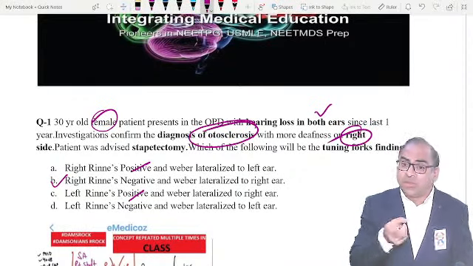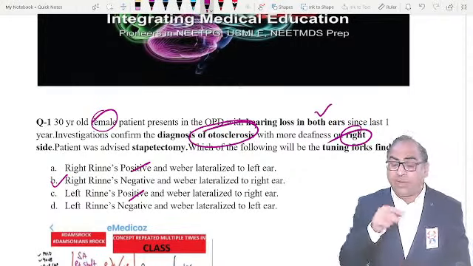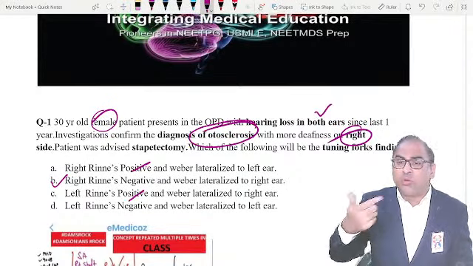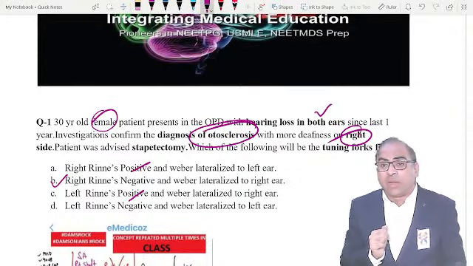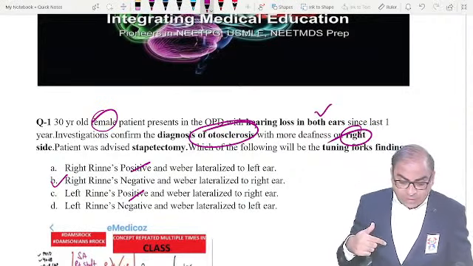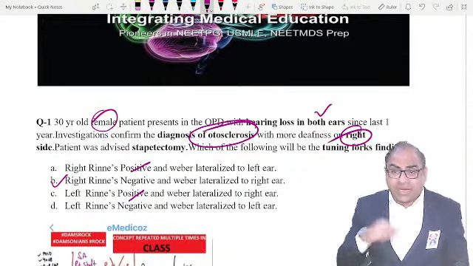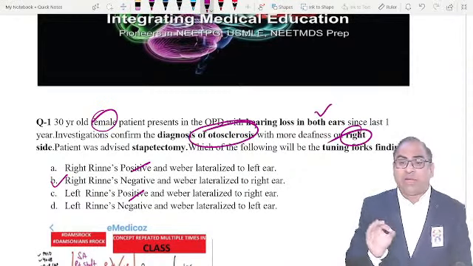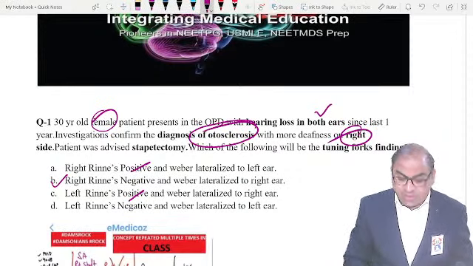Otosclerosis is bilateral, Meniere's is unilateral. So if the examiner gives you, like in the NEET examination, the same MCQ, it will be Rinne's positive in Meniere's, and Weber will be lateralized to which ear? It is unilateral, so obviously it will be lateralized to the normal side. But if the examiner gives you the typical finding of presbycusis, what is presbycusis? Bilateral sensory deafness. If it is bilateral sensory deafness, it should be lateralized to the better ear. Again, I am repeating the concept, beta, for your upcoming NEET examination. If it is conductive, it will be lateralized to the worse ear, the more deaf ear. And if it is bilateral sensory, it will be lateralized to the